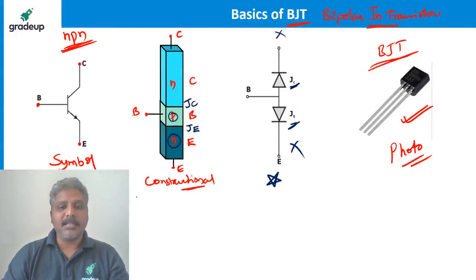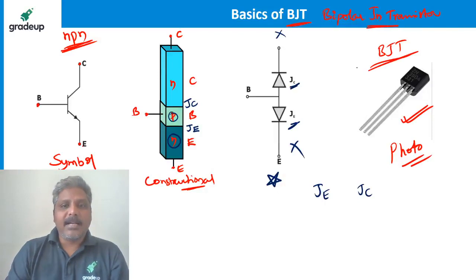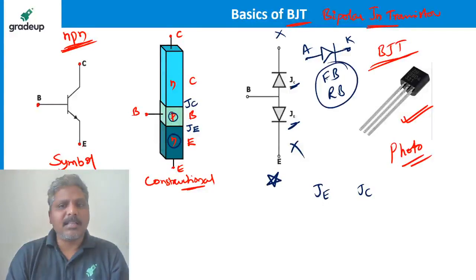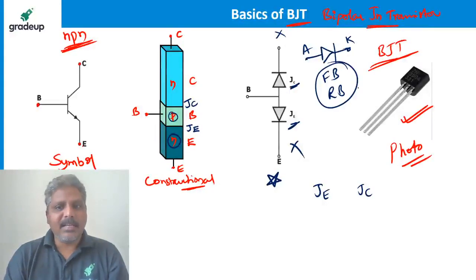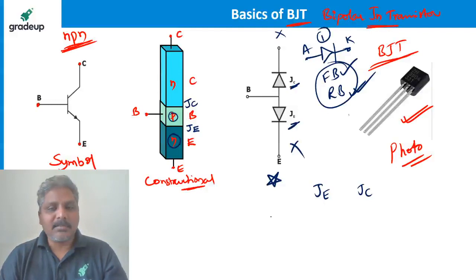Now the question naturally comes: when there are two junctions, JE and JC. In a diode, if you remember, how many junctions are there? Only one junction, anode and cathode. So how many ways do we operate it? Forward bias and reverse bias, not more than this. Anywhere the diode is either forward bias or reverse bias, not more than that. So if you have only one junction, we operate the diode in two regions of operation.